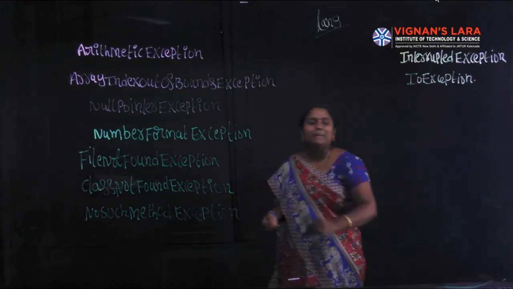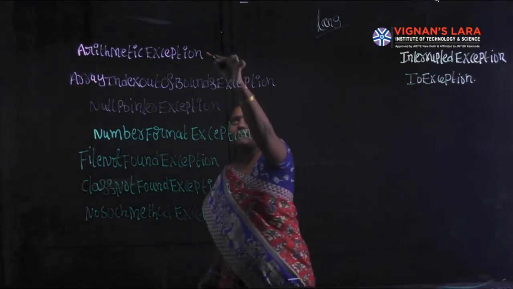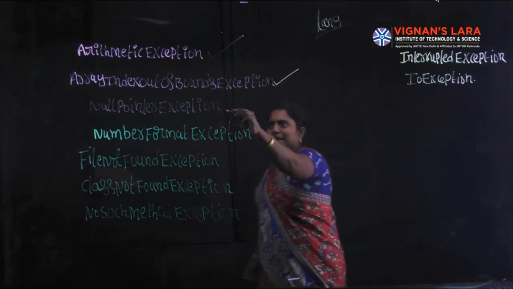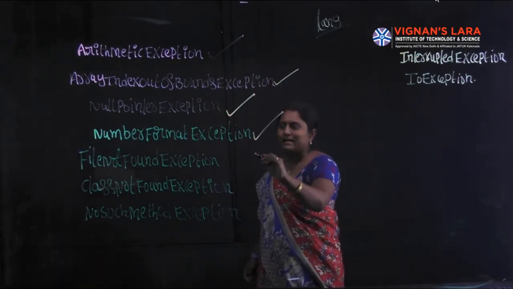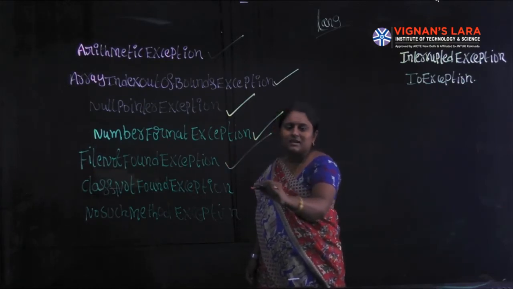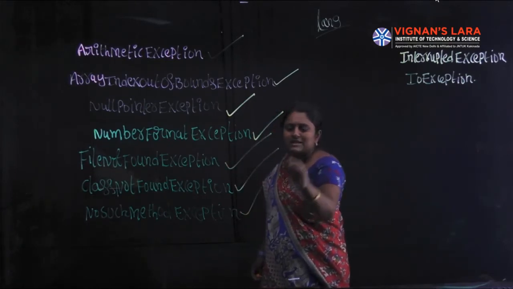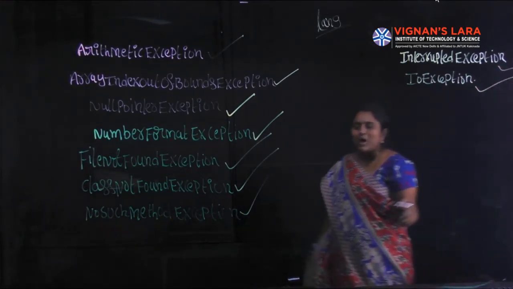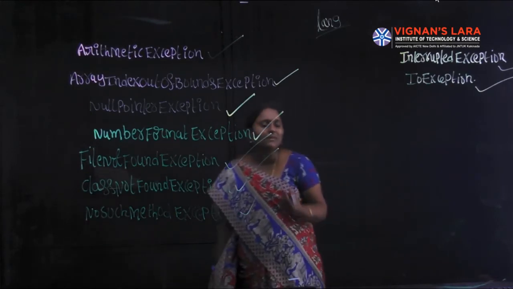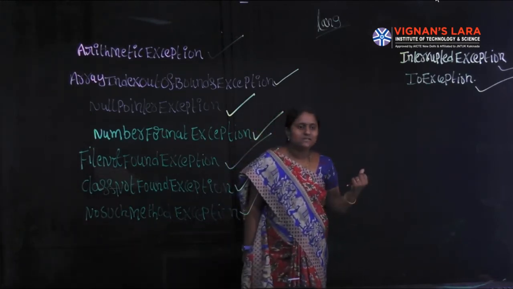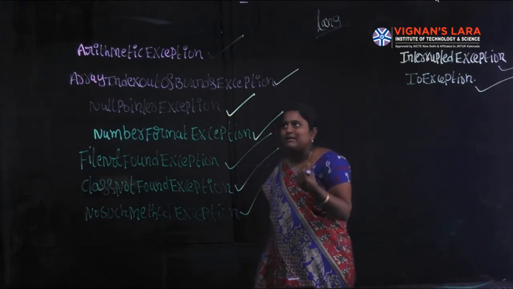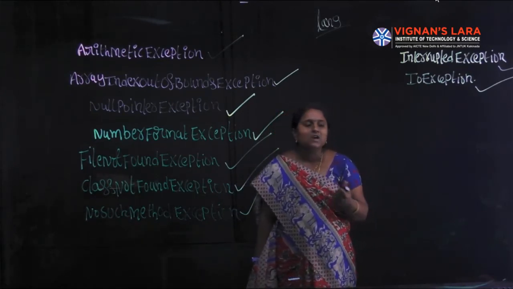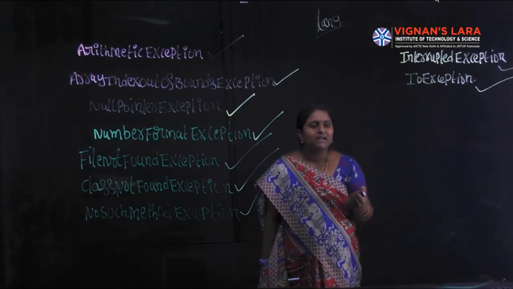These all are the predefined exceptions provided by the Java library: arithmetic exception, array index out of bounds exception, null pointer exception, number format exception, file not found exception, class not found exception, no such method exception, interrupted exception, and IO exception. Arithmetic exception is caused by arithmetic errors such as dividing a number by 0.